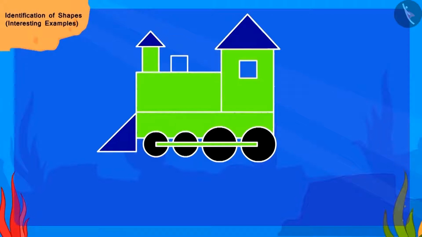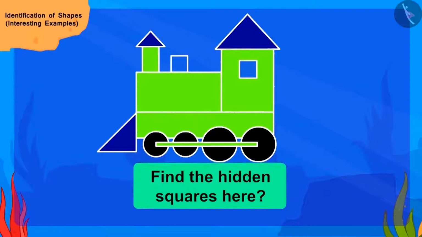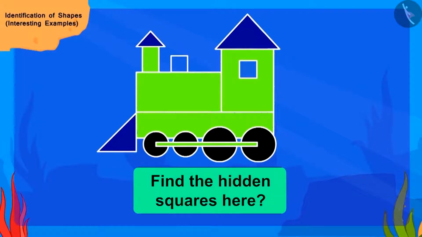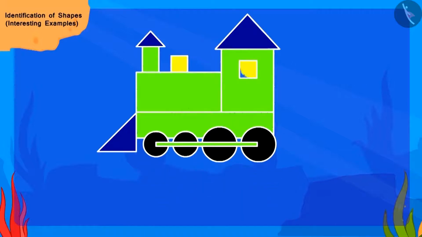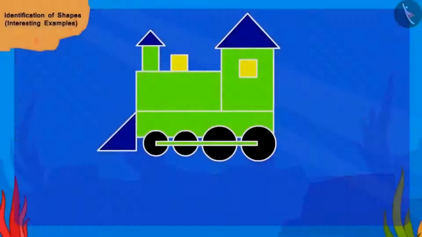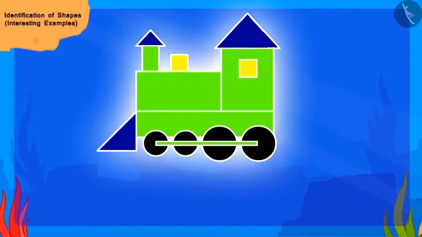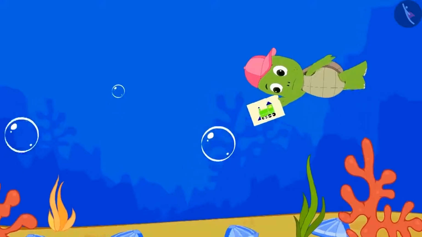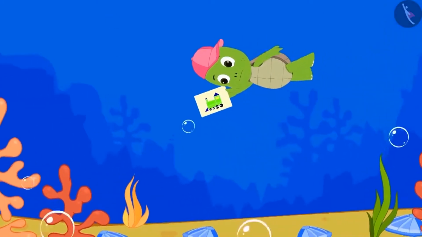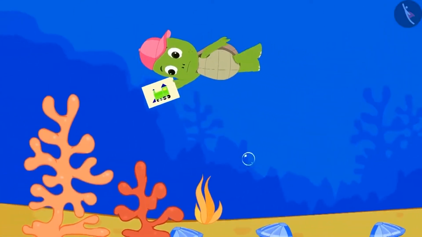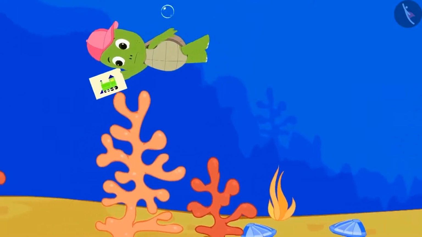Absolutely right. Now, find the last hidden shape, square, and fill them with yellow color. Very good, children. You helped Tufan a lot. Now Tufan, with a colorful picture of his toy, started to search for it in the pond.